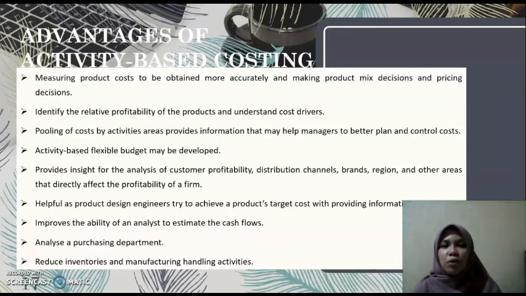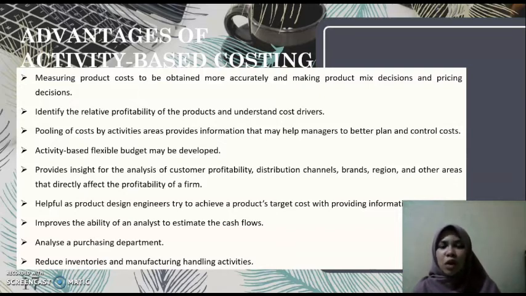ABC also provides insight for the analysis of customer profitability, distribution channels, brand, region, and other areas that directly affect the profitability of the firm. This is because ABC is linked to the performance of the particular activity and the organization resources consumed.